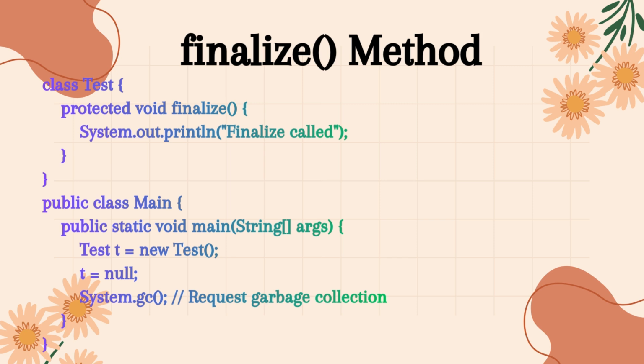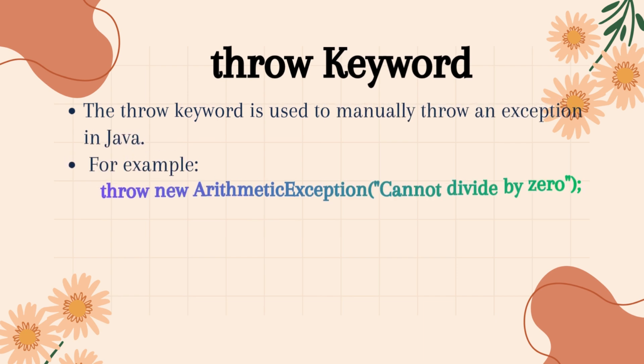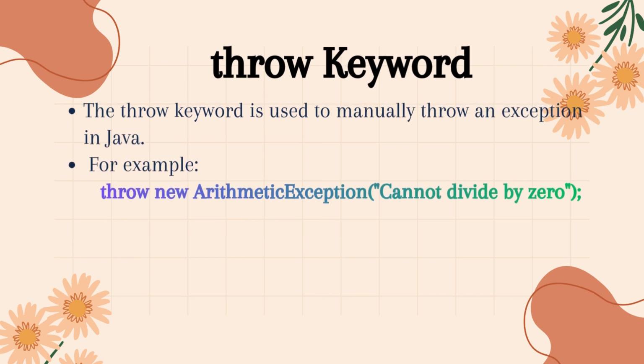Inside main, we create an object t of class test, and then we set t to null, which means it's no longer referenced. When we call System.gc, we're requesting Java's garbage collector to run. If the garbage collector runs, it will detect that t is unreachable and will call the finalize method. So the output will be, finalize called. Keep in mind, finalize is deprecated in newer Java versions, and we now use try-with-resources or explicit cleanup instead.